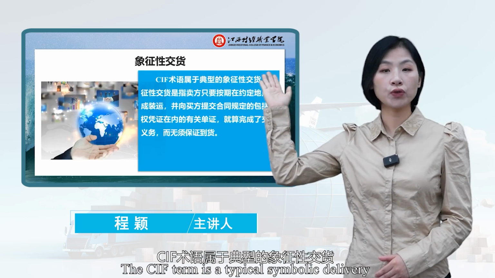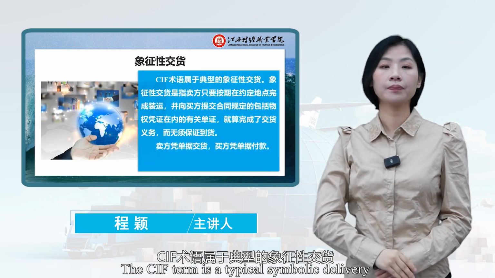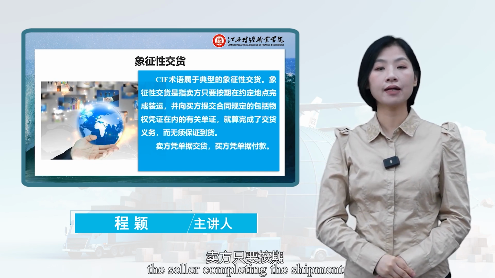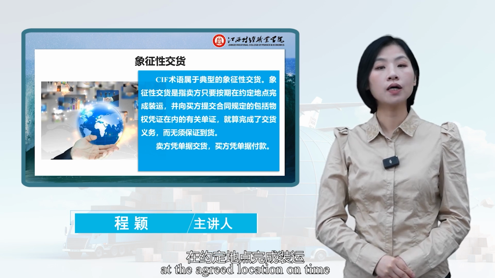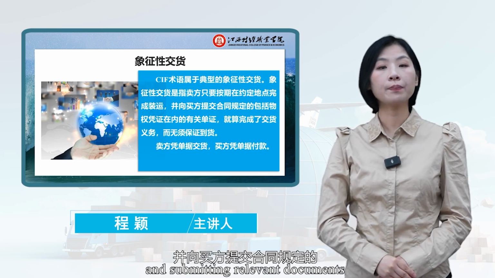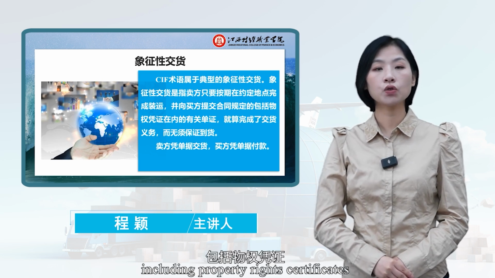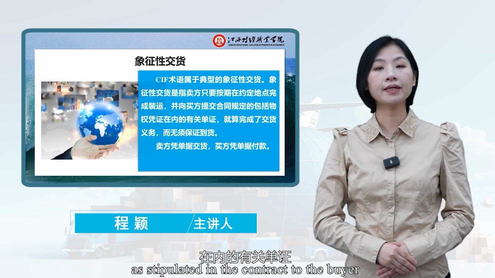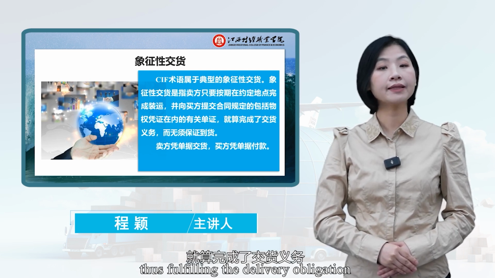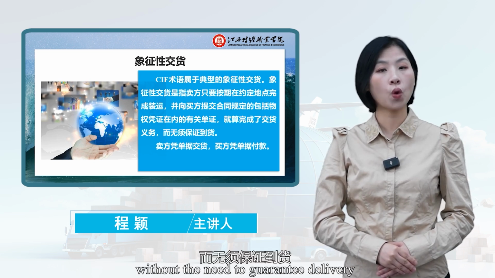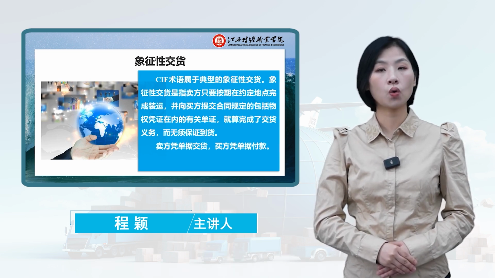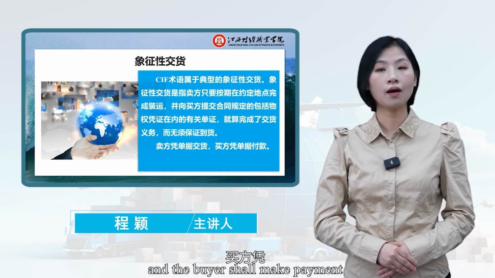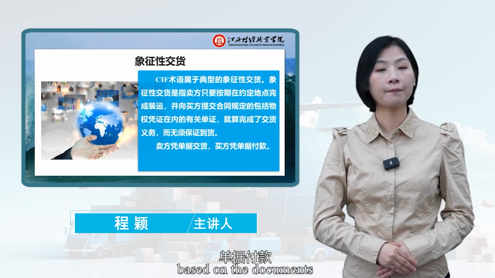Fourth, symbolic delivery issue. The CIF term is a typical symbolic delivery. Symbolic delivery refers to the seller completing the shipment at the agreed location on time and submitting relevant documents, including property rights certificates as stipulated in the contract, to the buyer, thus fulfilling the delivery obligation. Without the need to guarantee delivery, the seller shall deliver the goods based on the documents, and the buyer shall make payment based on the documents.